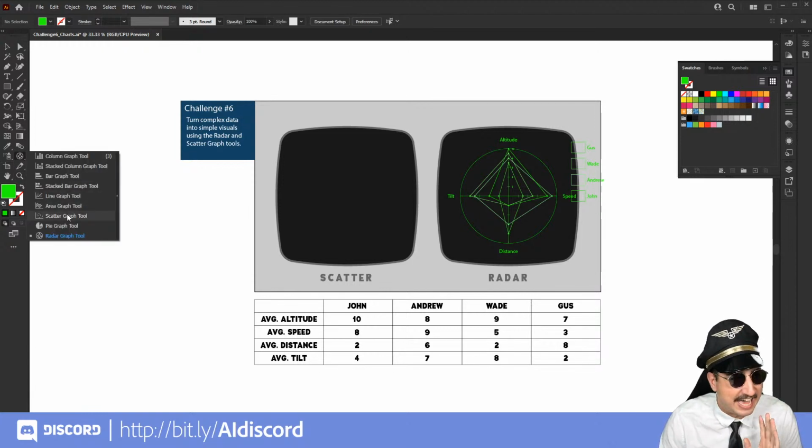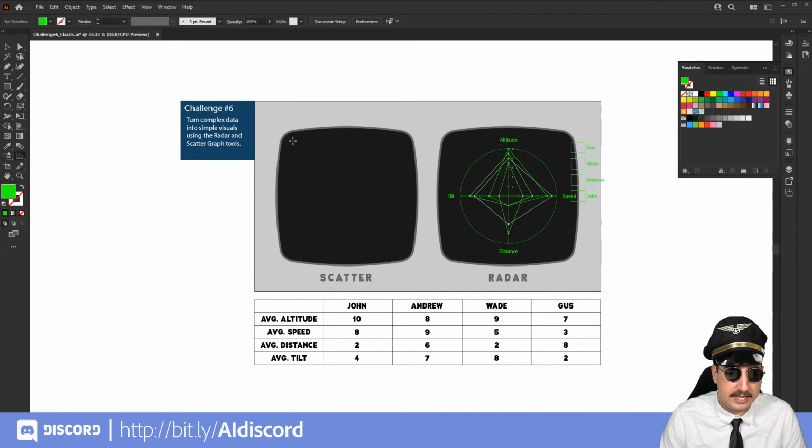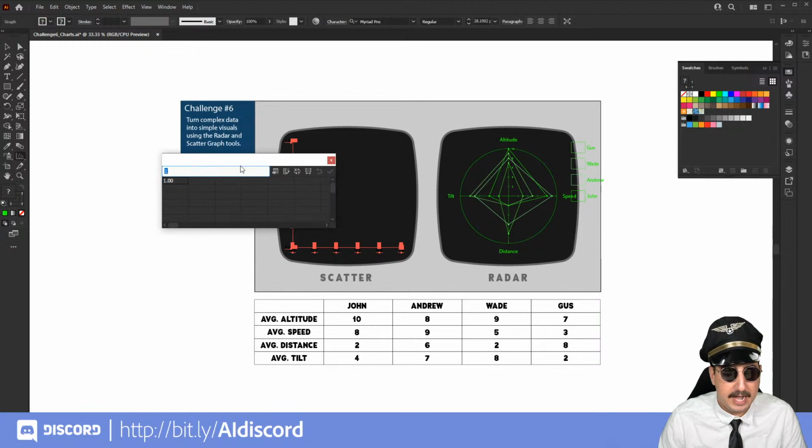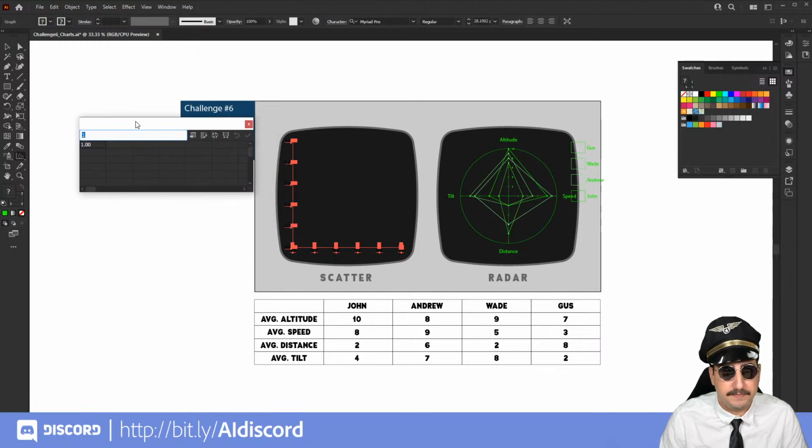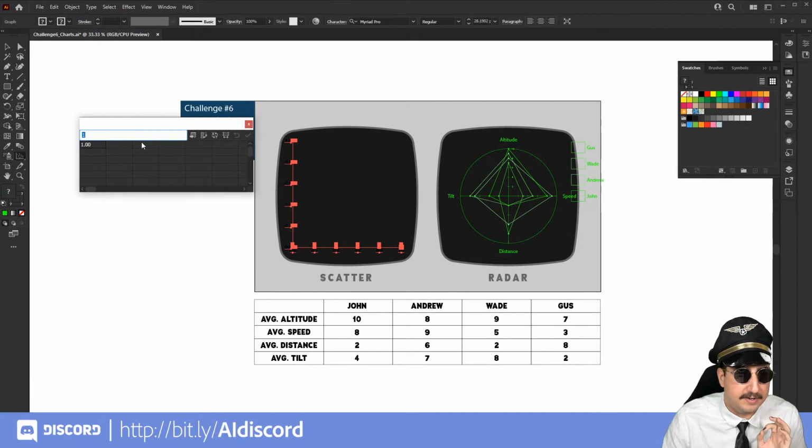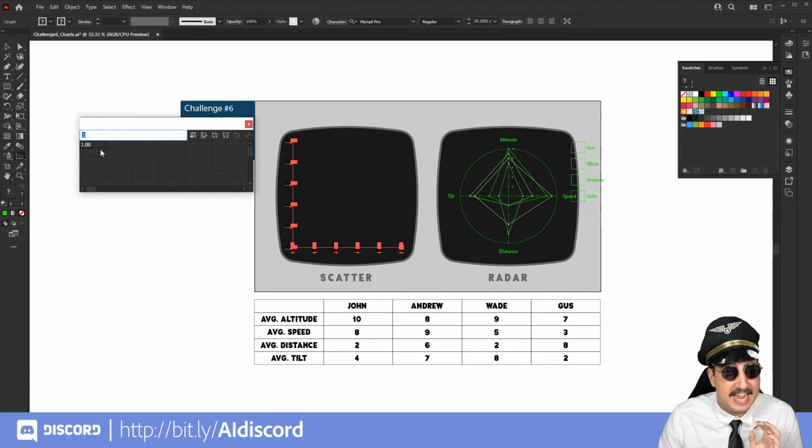So we're going to click on the scatter graph, and then click and drag again, holding shift to bring it out all the way. Now, a scatter graph is a little bit different. A scatter graph is basically going to measure two points, two options. So let's go ahead and work with the scatter graph, and we are going to put in some numbers here. A scatter graph is, again, comparing two things of a range. So we're going to compare Wade and myself.